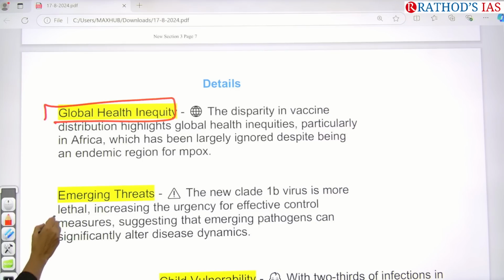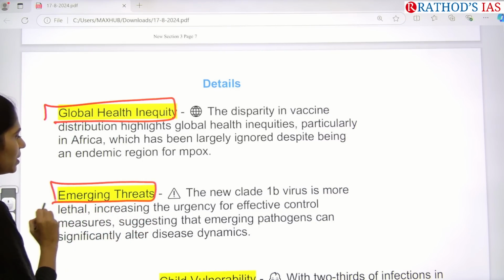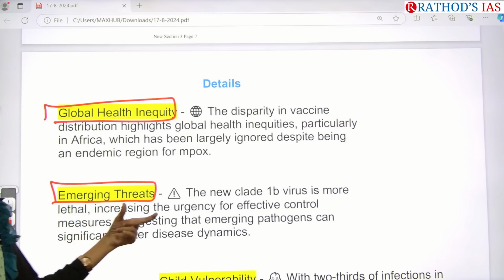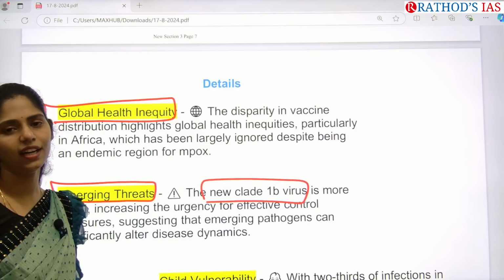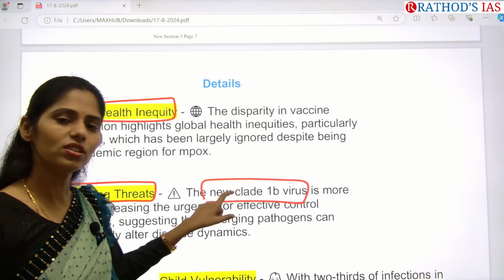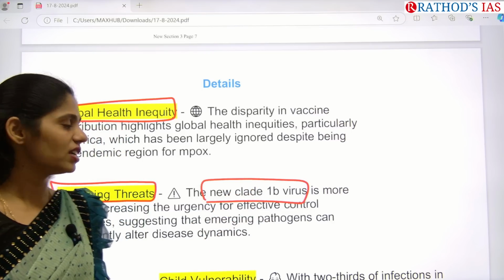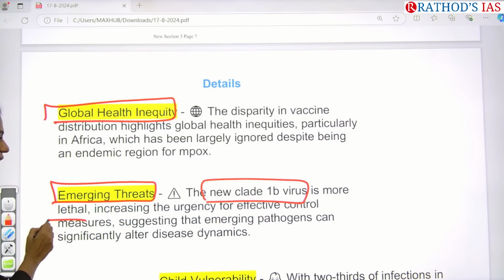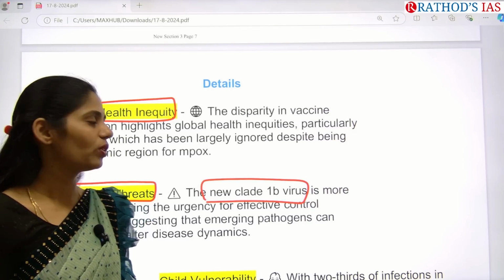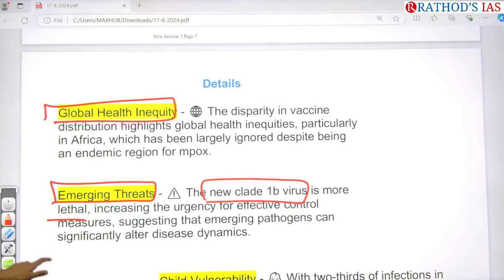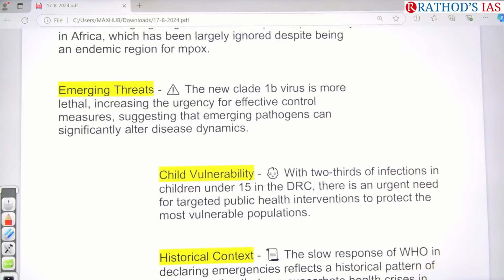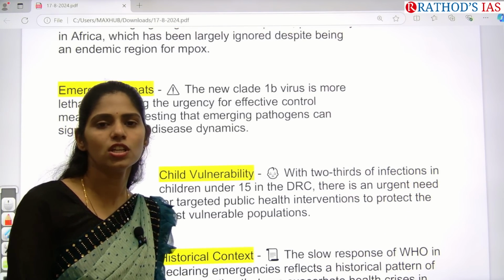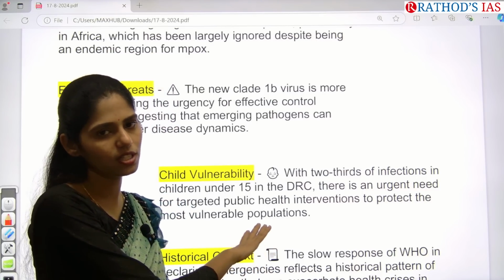And we can understand this is a very emerging threat because it is a new virus, a new strain of the virus. As of now, we had only clade 1a, but now the new clade 1b virus is more lethal, the spread is very, very high, and they are not taking proper effective control measures either. So it is also one important thing that we need to focus on. And who are vulnerable here? Children below 15 years of age are very much vulnerable to this mpox virus.